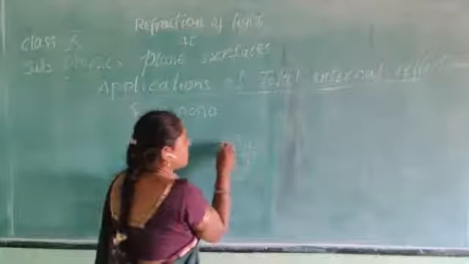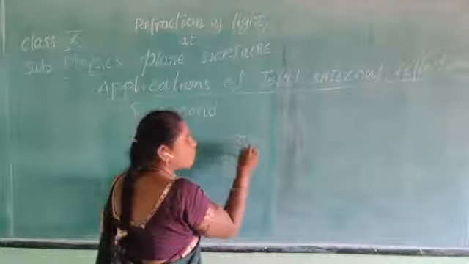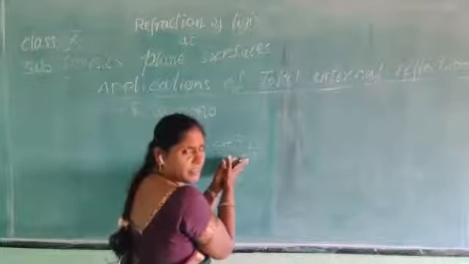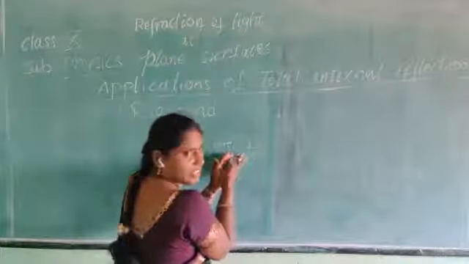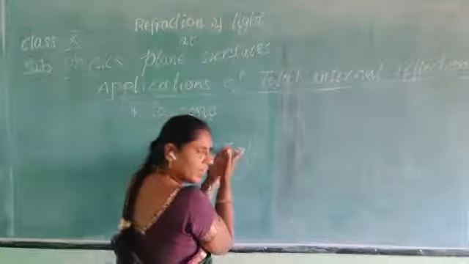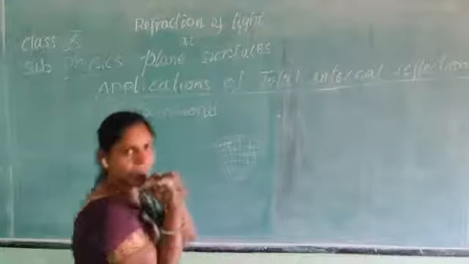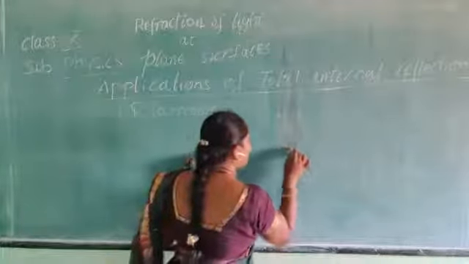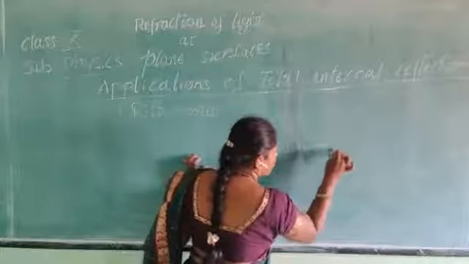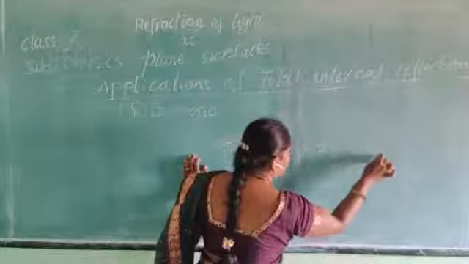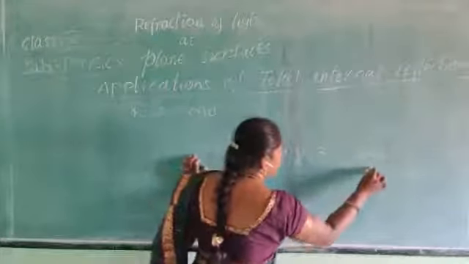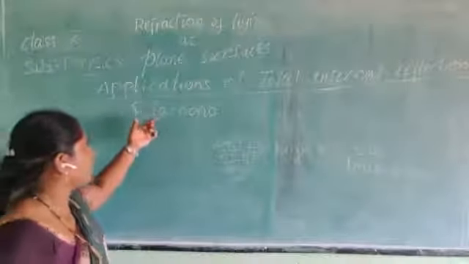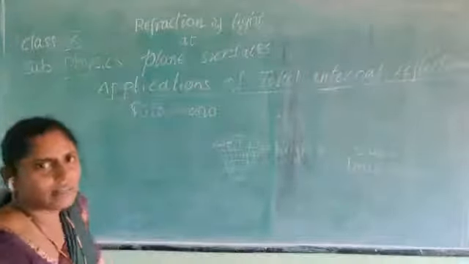Because of these multiple reflections, so many reflections taking place here, and because of its high refractive index, that is 2.42, and its low critical angle, the diamond shines. So this is one application of total internal reflection.